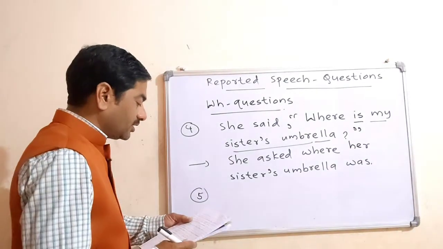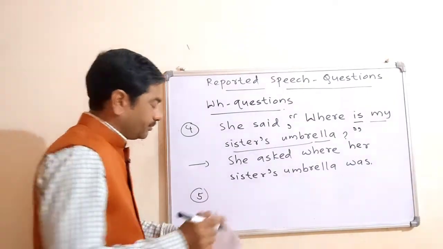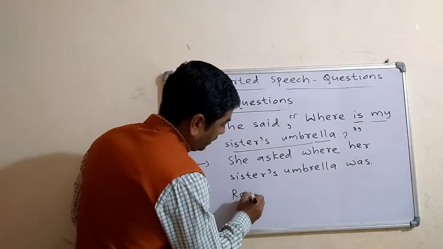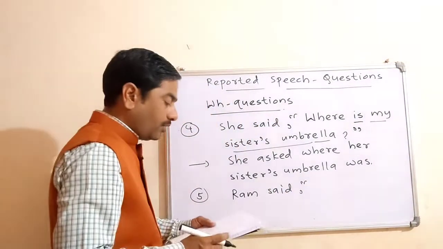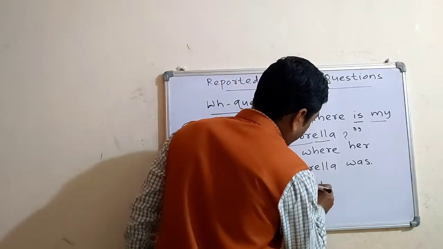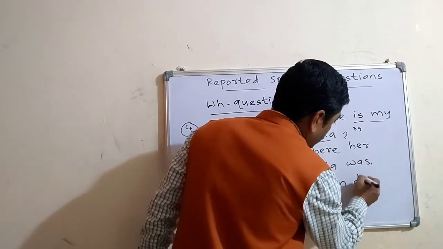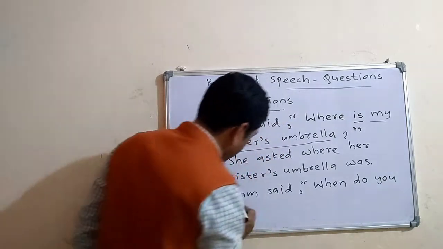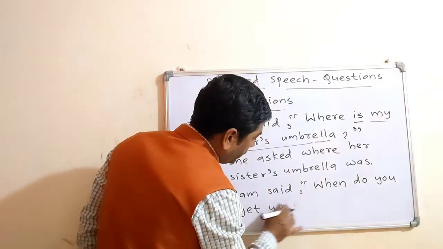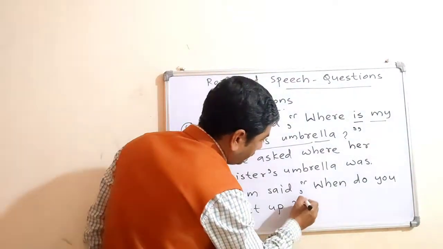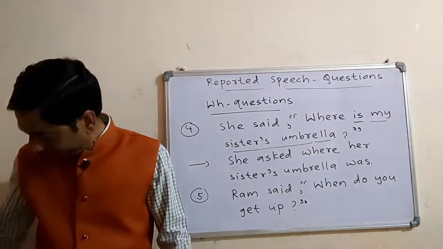Ram said, comma into inverted comma, when do you get up? As it is a question, there will be a question mark at the end of the sentence.